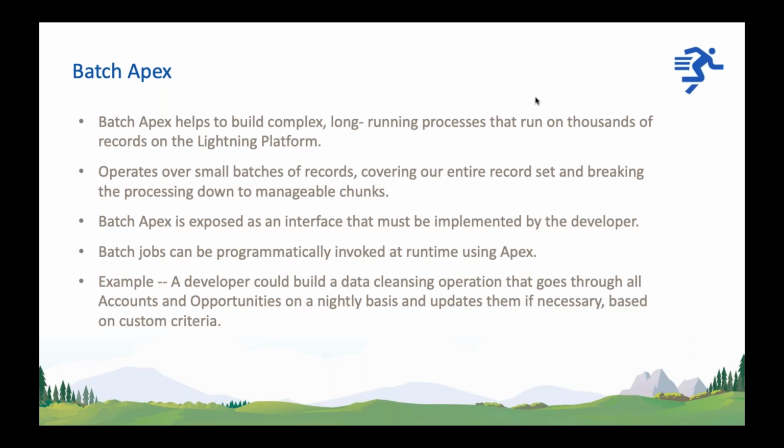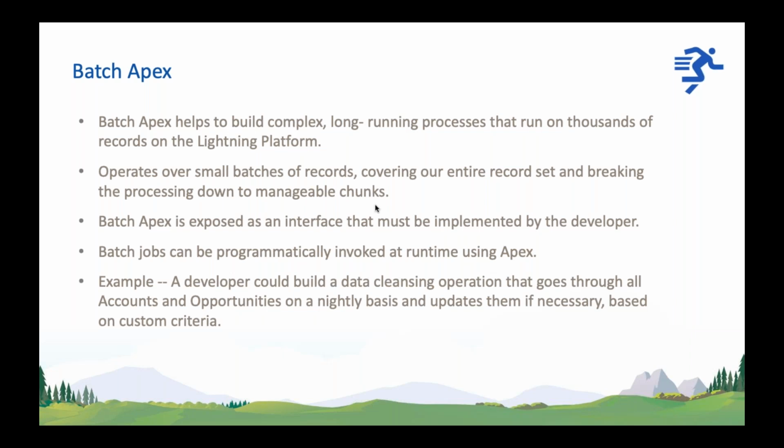Okay, so it operates over small batches of records, covering our entire record set and breaking the process down into manageable chunks. Batch Apex will get all the data and divide the data into small chunks.